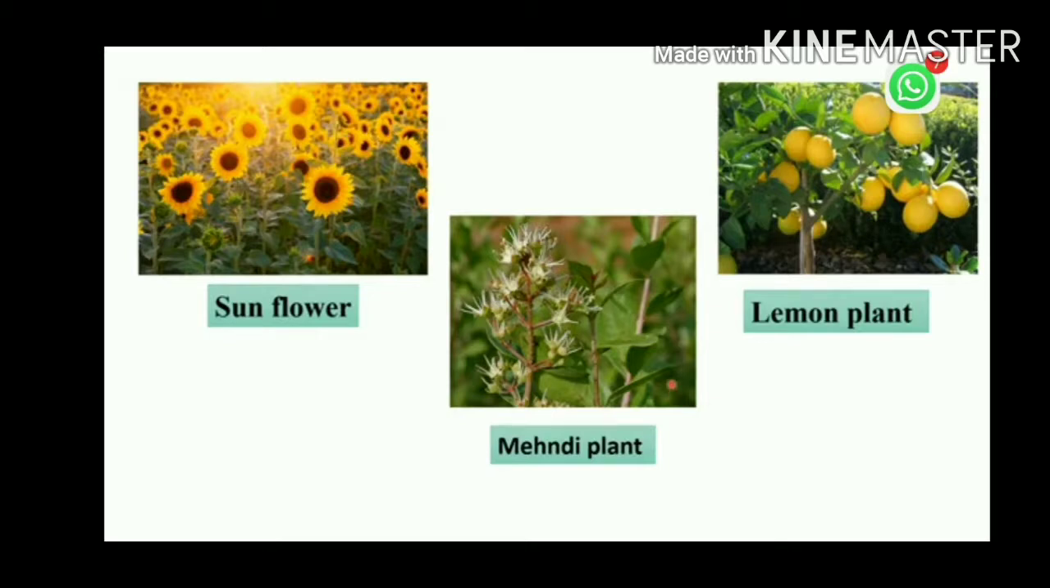Once you observe the stems of the climber and creeper, they are very weak and they will need support. So, children, climbers need support, creepers grow on the ground. But for shrubs there is no need of support.